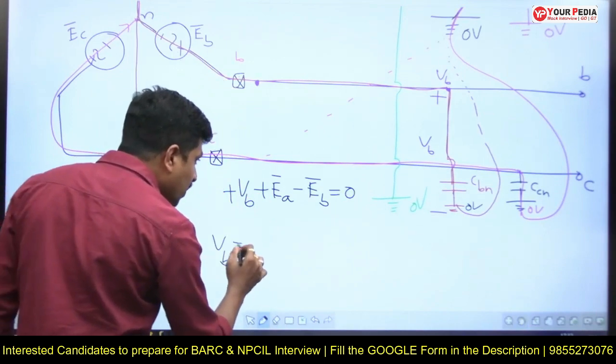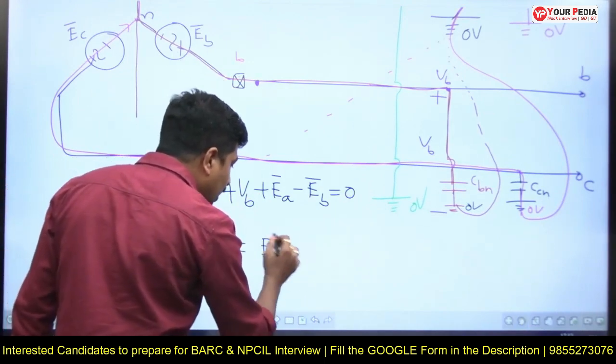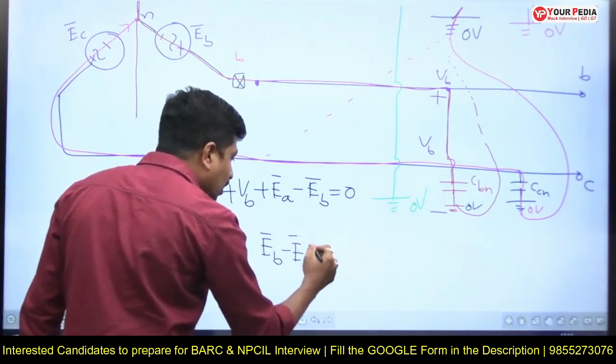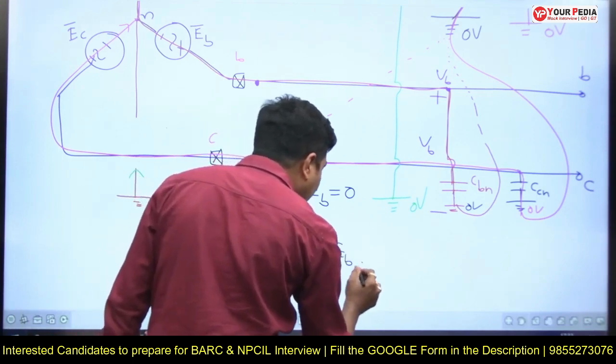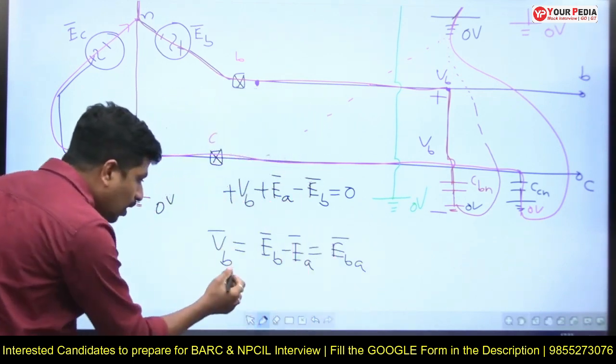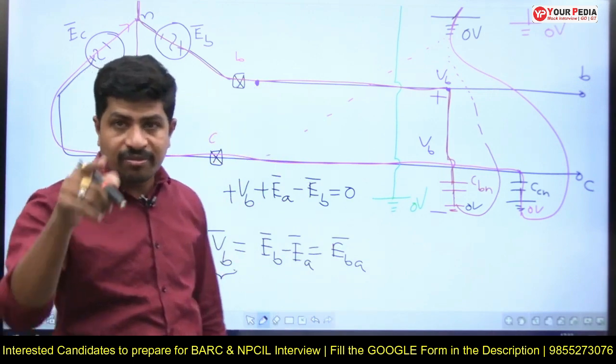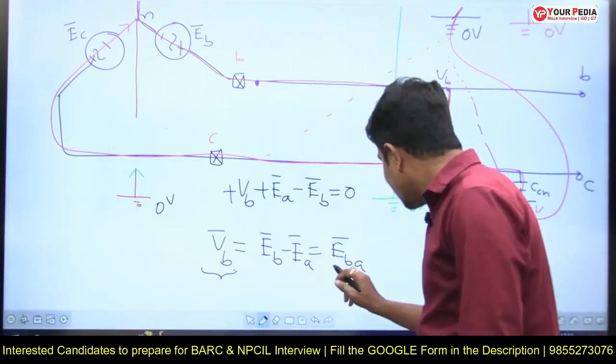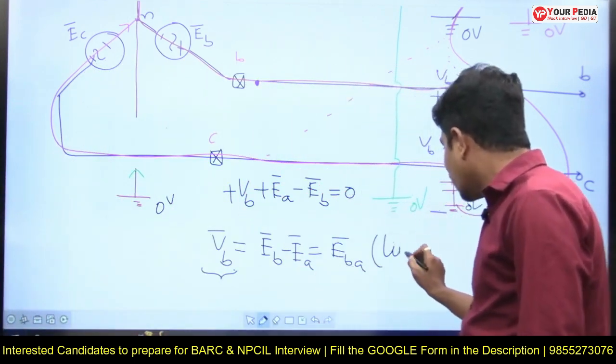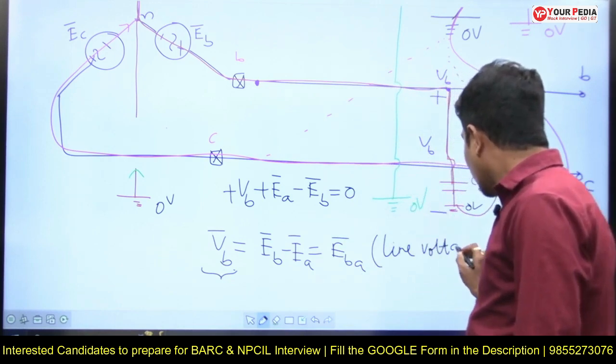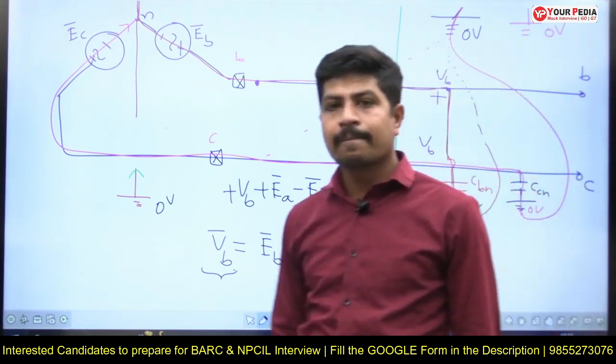Then VB, phase B voltage, is equal to EB minus EA, that is equal to EBA. I found the phase voltage of phase B, but how much am I getting? EBA, which is the line voltage. Line voltage, right?